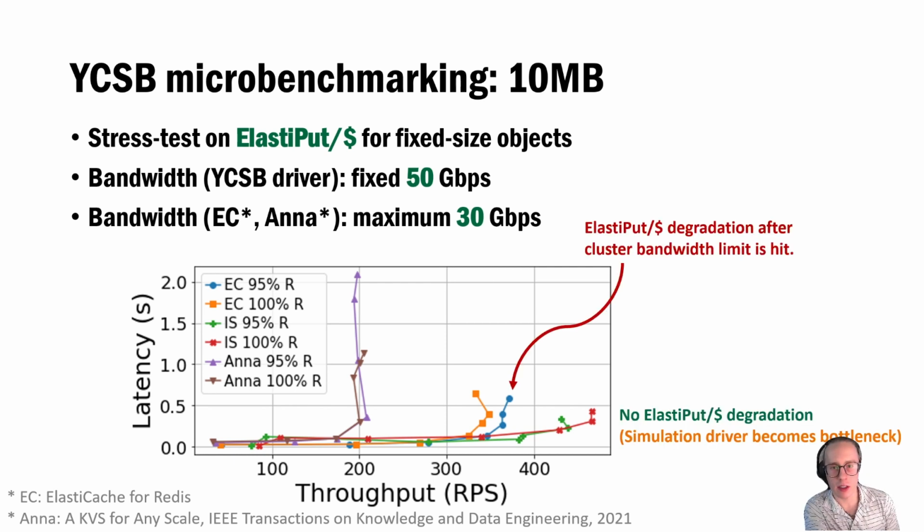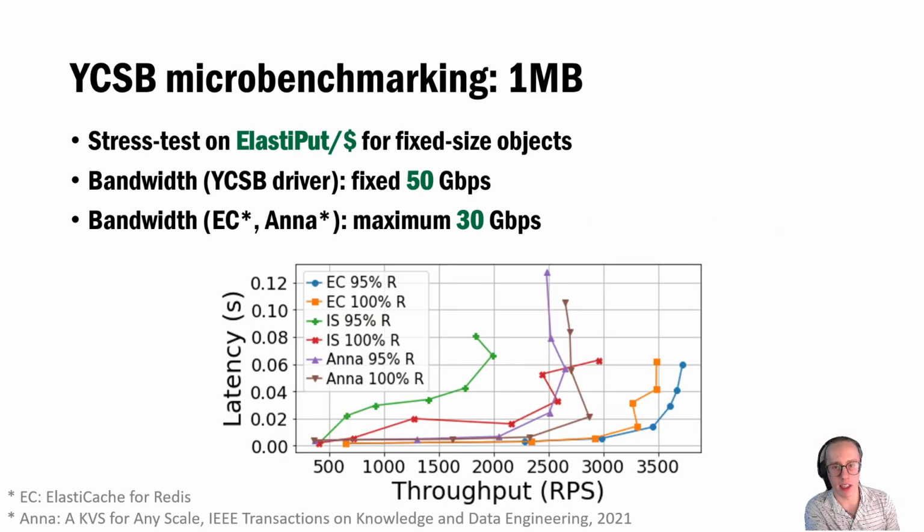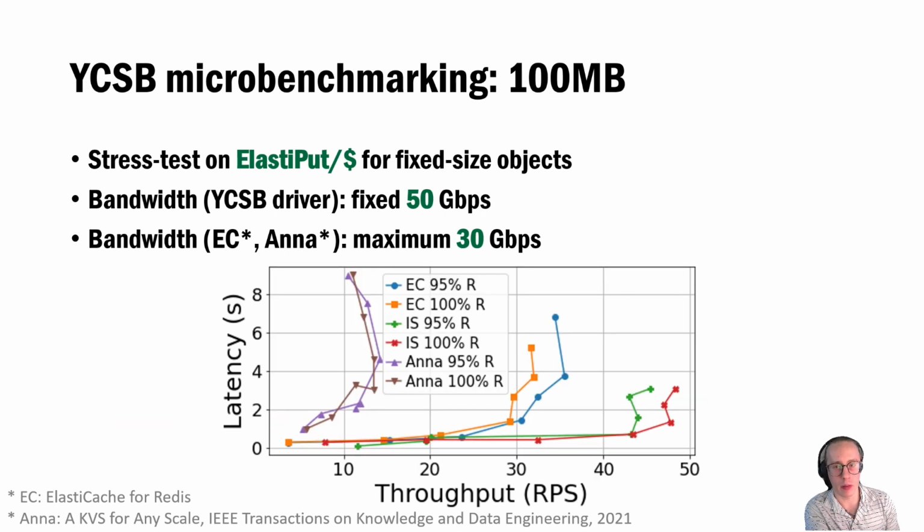We find that Anna is not suitable for serving large objects. This is because Anna needs to deserialize the object after receiving data. For Elasticache, the bandwidth YCSB can utilize is limited by the cluster bandwidth. Beyond the limit, the latency increase causes throughput per cost degradation. InfiniStore has no such limitation, and we see no throughput per cost degradation until the YCSB driver becomes the bottleneck. For 1 megabyte objects, InfiniStore's latency suffers from the function invocation delay. For 100 megabyte objects, our experiments show the same throughput benefit as 10 megabyte objects.